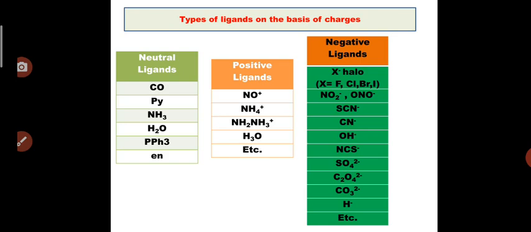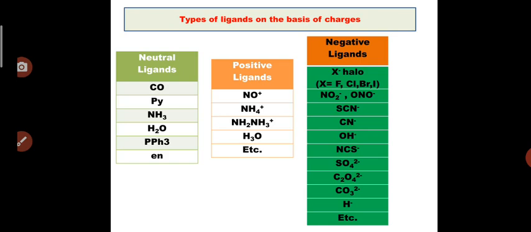Before moving to IUPAC nomenclature, one should have a basic idea about the types of ligands on the basis of charges. In the last video also we covered various ligands and their charges. The charges on the ligands will be helpful to calculate the oxidation state of the central metal ion.